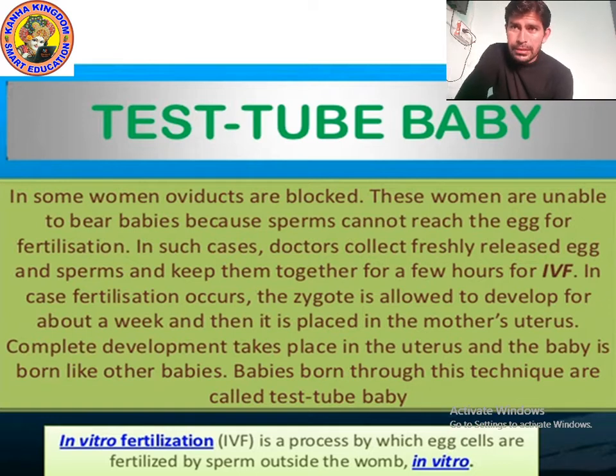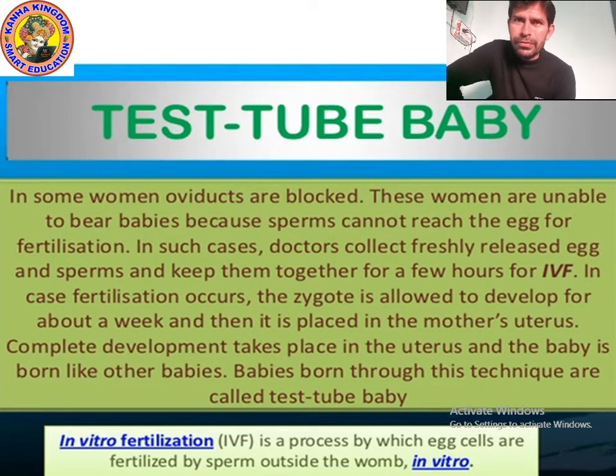Doctors collect freshly released egg and sperm, the egg of the mother and the sperm of the father. So doctors collect them and keep them together for a few hours.